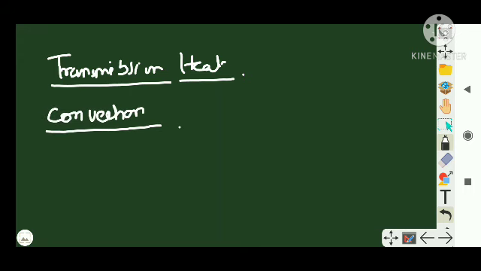Convection is a process in which the heat is transported in fluids. So conduction happens in solids, whereas convection happens in the case of fluids, liquids as well as gases. In convection, the transfer of heat takes place by transport of matter. It is in the form of motion of particles with more than average energy to other cooler regions. That is, suppose we are considering a liquid in a container.